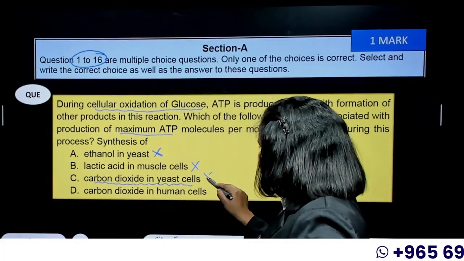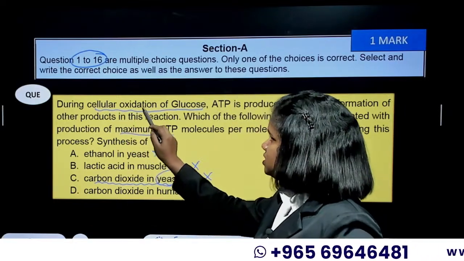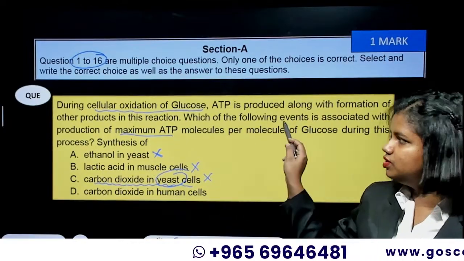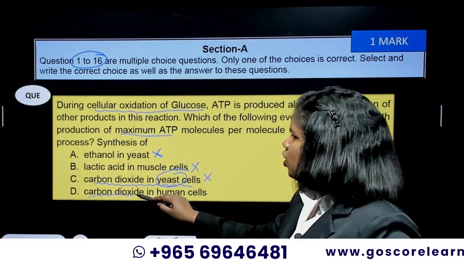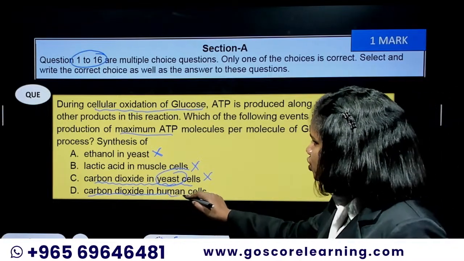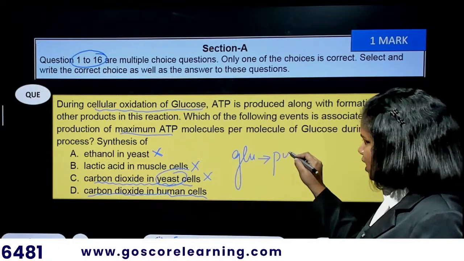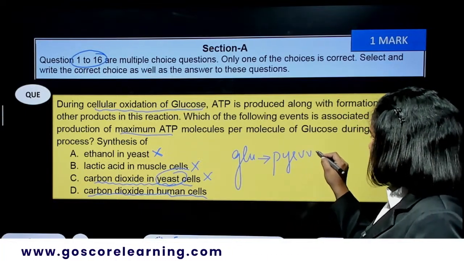So yeast is not at all an example for aerobic respiration. They're asking about the cellular oxidation of glucose. And the remaining option is carbon dioxide in human cell. As we know, in human cells, the glucose will be converted into pyruvate during aerobic respiration.